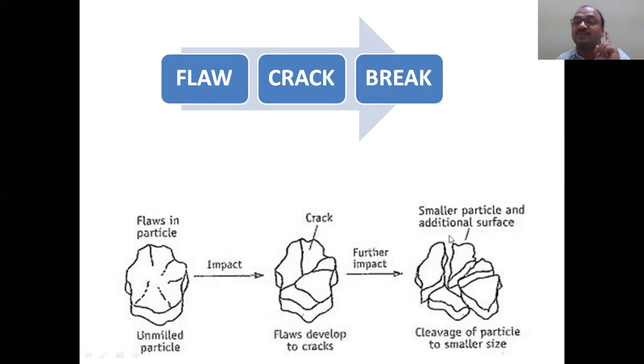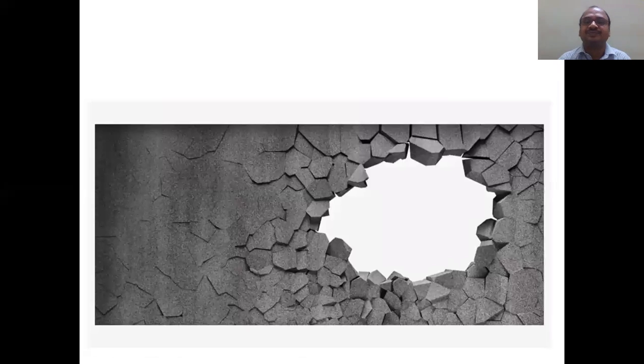This point is very important. Additional surface you can observe in the break, not in the crack, right? See this wall, how the breakup is here. This is a break. Here you can see cracks. See how many cracks are there. Before that, here, without a microscope, we cannot see. With a microscope, you can see. This is called a flaw. Flaw, cracks, break.